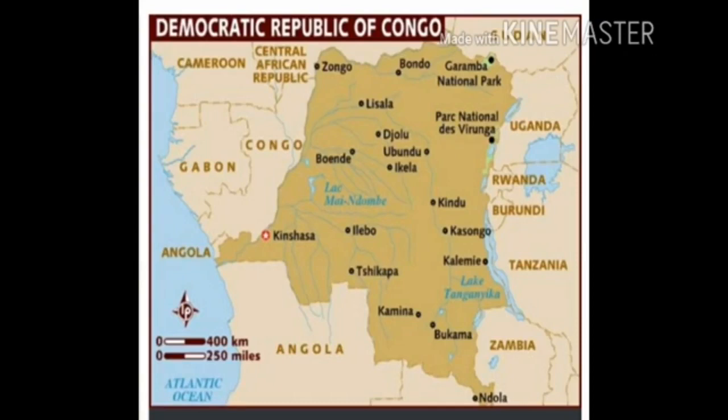The country has the Central African Republic and Sudan on the north. Children, Uganda, Rwanda and Burundi on the east. Zambia and Angola on the south. The Republic of the Congo on the west and Tanzania on the east.